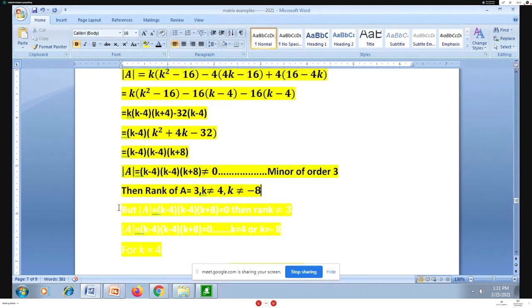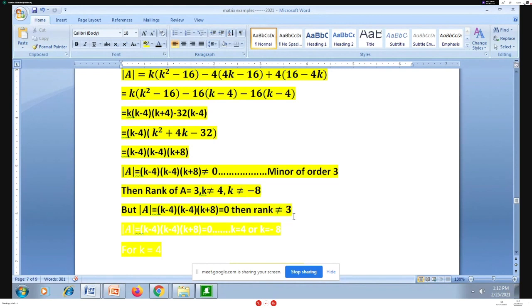Then I may have determinant of A equal to 0. Yes, determinant of A is equal to 0. That is (k minus 4)(k minus 4)(k plus 8) is equal to 0. That is, the minor of order 3 is equal to 0.